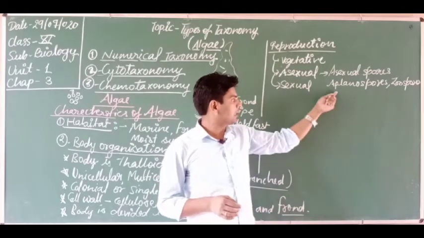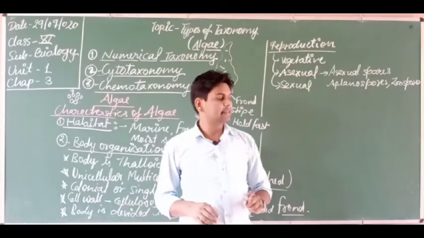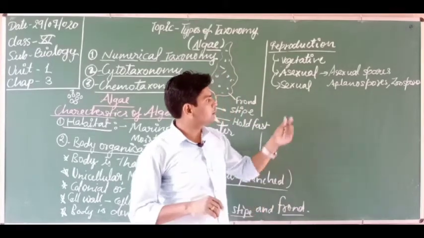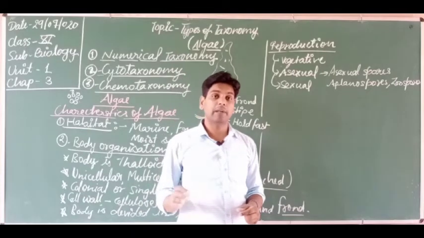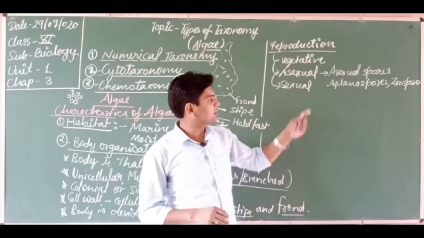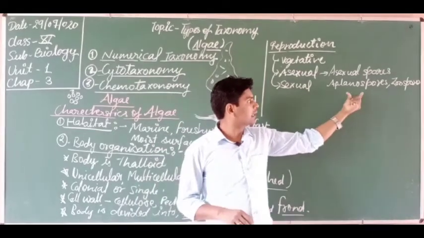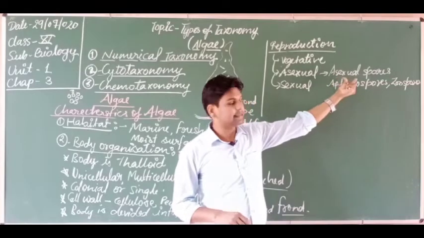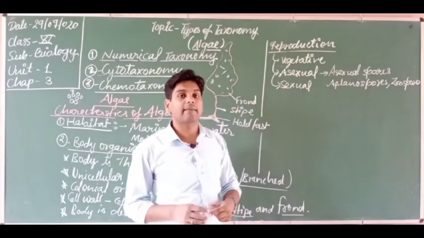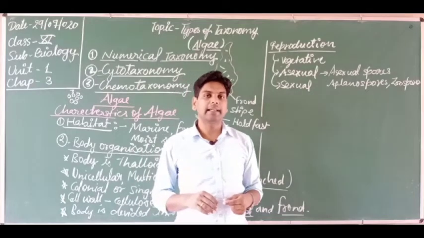That is why they are known as aplanospores. Zoospores, just as zoo relates to animals, are spores which have flagella and can move from one place to another. So these are the motile and non-motile spores which are asexual spores, because they are formed by an asexual method, spore formation, which you studied in 10th class.